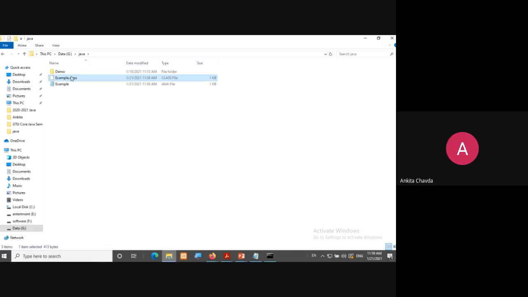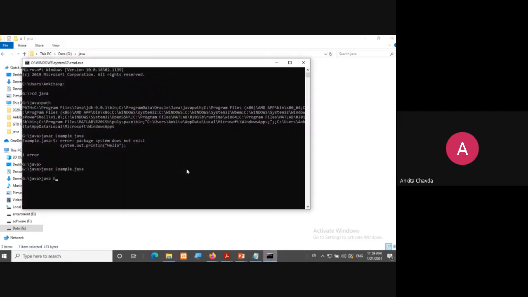So now I have to run this class file only. I don't want the source file now. If I delete this source file, then also my program will run. Okay, so I'll simply do java Example and enter. So it will show me hello. So that's it, right? So this is how I can run my program via command prompt also.